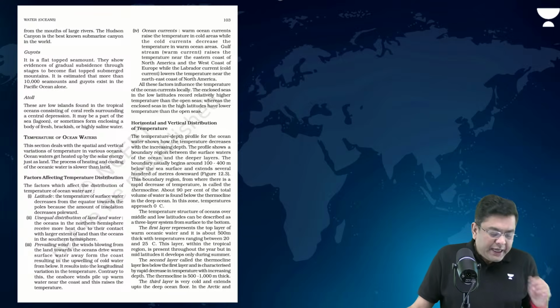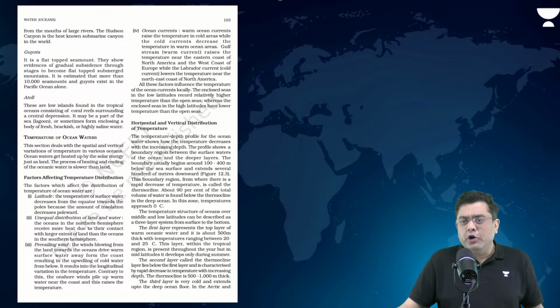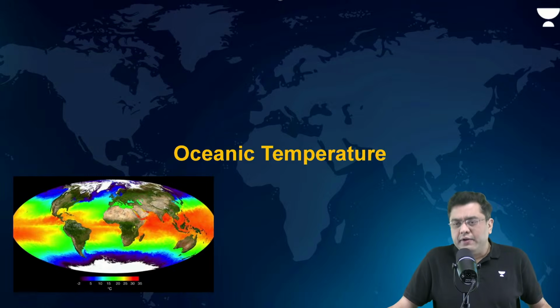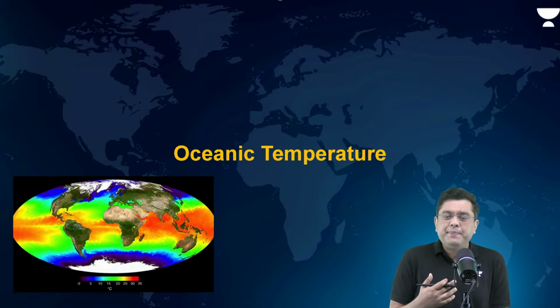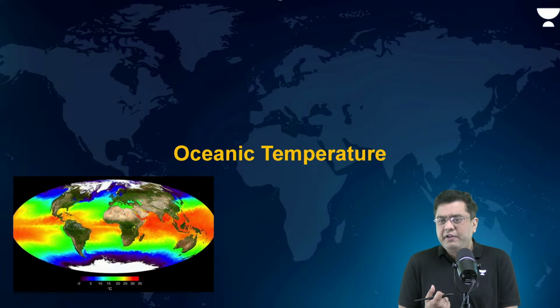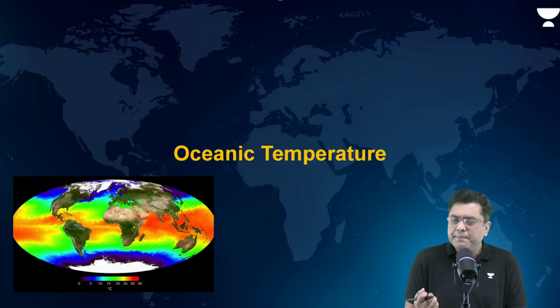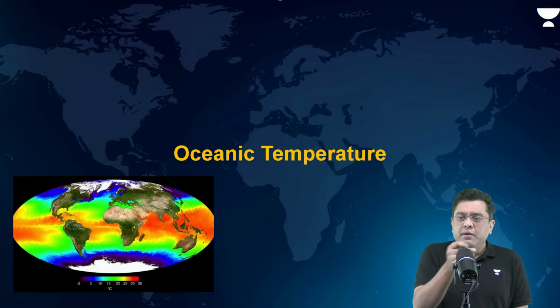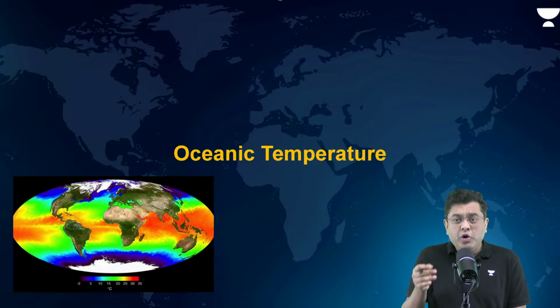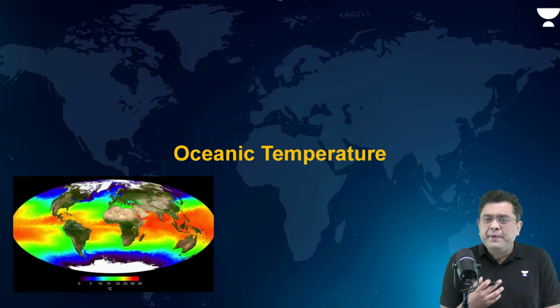Now we come to the physical feature, and that is the ocean temperature. Ocean temperature is not consistent everywhere across the planet. Even a general individual, if I ask whether they would prefer the Bay of Bengal or the Arctic Ocean, everybody would prefer the Bay of Bengal, right? It is warmer. Arctic, much colder. So oceanic temperature does vary.